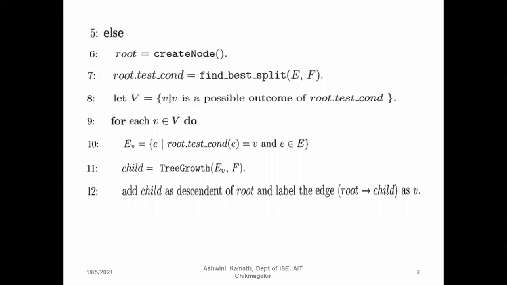So for the root, you add the child node. In the bracket you can notice root pointing to child, and label the edge as V.